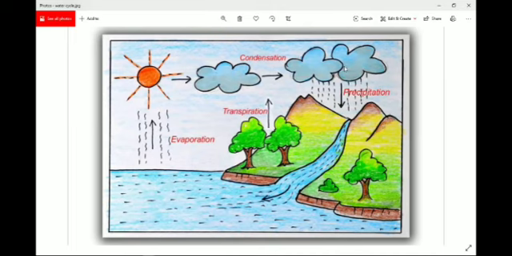When clouds get denser, meaning more tiny droplets accumulate, they become heavier, and then rainfall occurs. When it becomes too heavy, it cannot remain there, and it comes back again to the earth's surface in the form of rain. This conversion of water droplets coming down and pouring onto the earth's surface in the form of rain is known as precipitation.